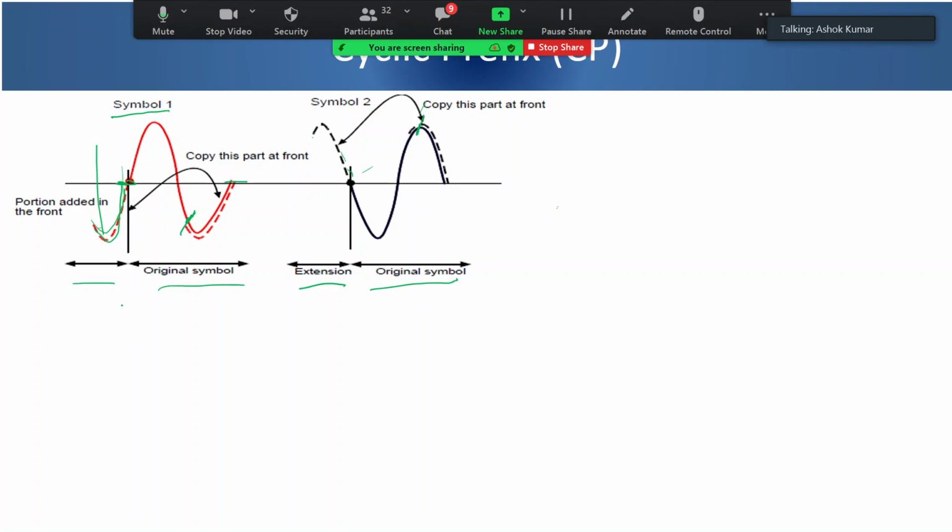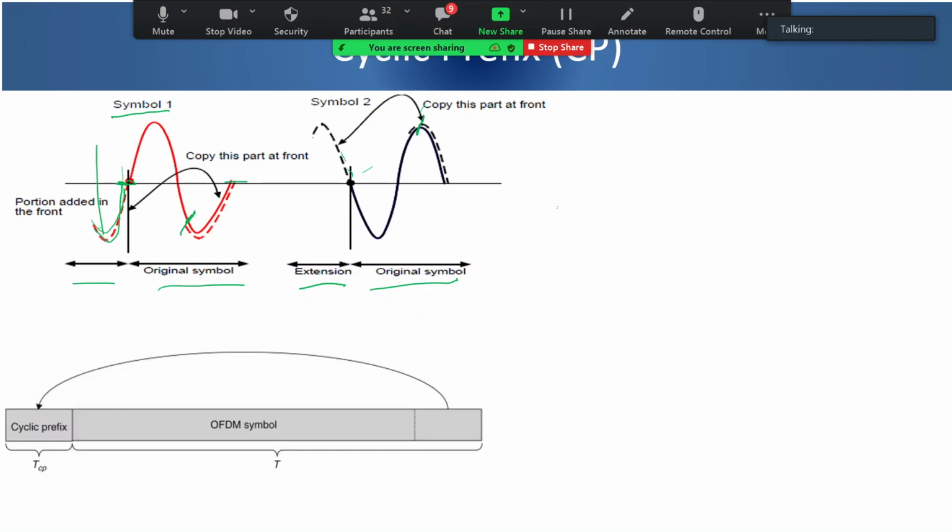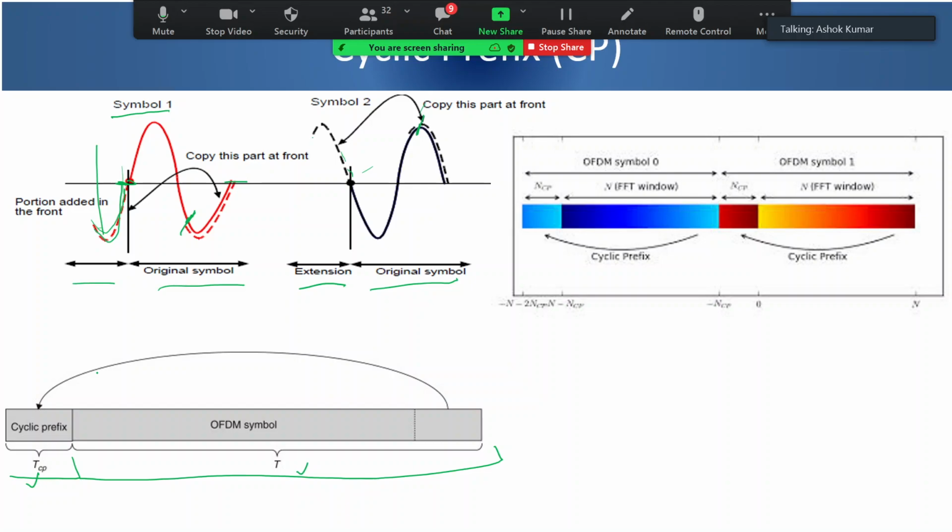In all the symbols, we'll be adding this kind of cyclic prefix. So in plain terms, you can see that if this much is your original symbol time, we are adding a cyclic prefix time. We are just copying some part of the end of this symbol to before the start of this symbol. So this is again the same thing in a different diagram.